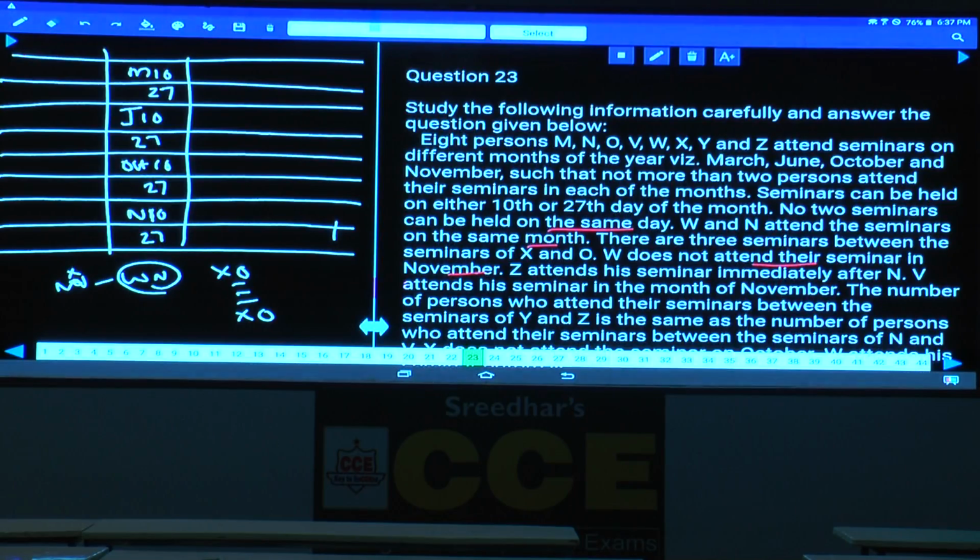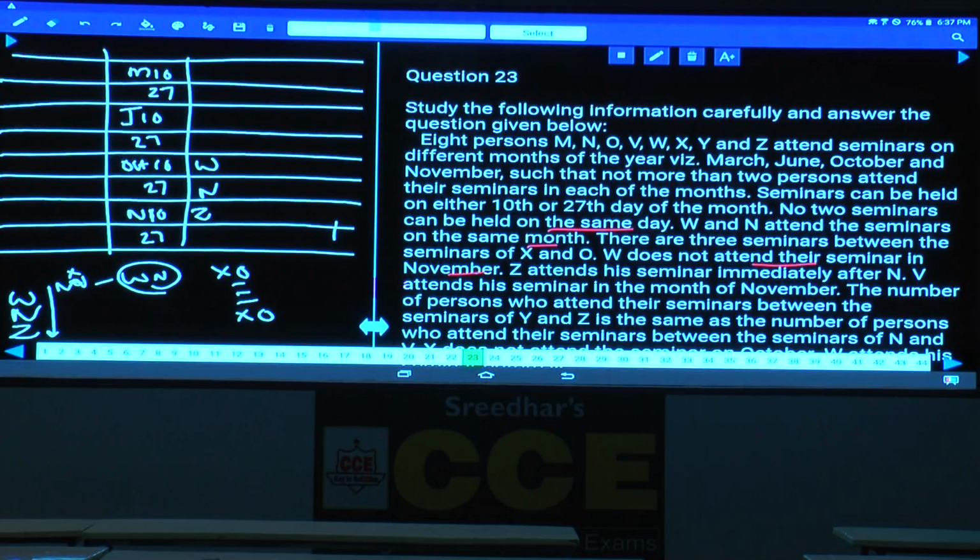Z attends his seminar immediately after N. As Z is immediately after N, N is here, then W will be here, Z will be here. Why is it so? Because W and N must be in the same month, and Z immediately follows N. N and Z cannot be in the same month, because there are only 2 dates in a month. Hence W and N, Z must be in this place. Now tell me what are the different possibilities for W and N, Z. If you take W at this place, N at this place, Z will be here.